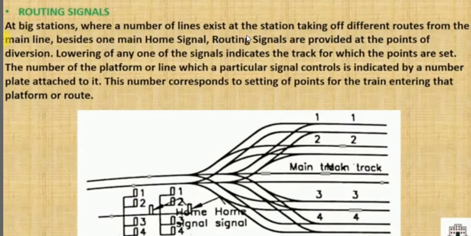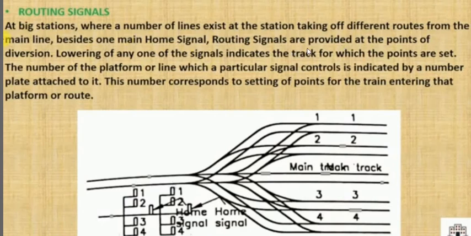So here at a big station, where a number of lines exist, trains take off on different routes from the main line besides the main home signal. There is also a home signal, and it indicates the same thing, but suppose there are so many lines. In home signals, the number of arms is the same as the number of diverging lines. But suppose there are 10 or 15 diverging lines. Instead, these routing signals are usually provided, which indicate which line the train has to occupy.